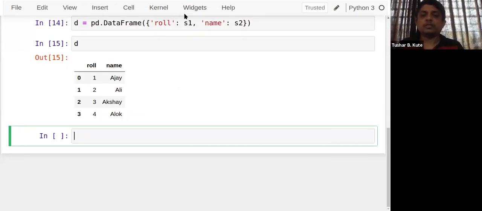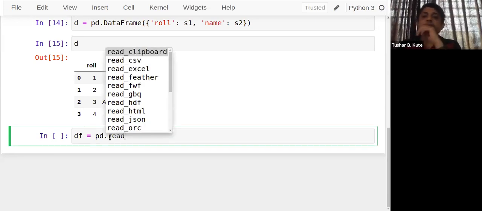Okay. As I told, multiple different file formats are there which we can read over here. Out of them, CSV is a common method. So I'll use df is equal to pd, where pd is pandas. And under pandas, we have multiple read functions. If it is visible to you, you can check it: read clipboard, CSV, Excel, feather, FWF, GBQ, HDF, HTML, JSON.